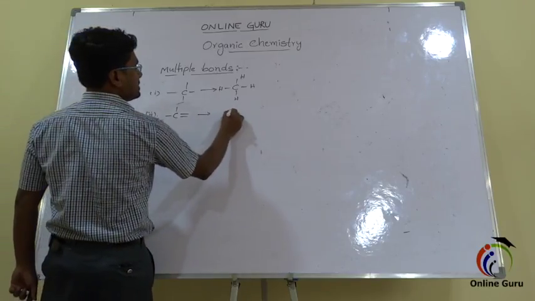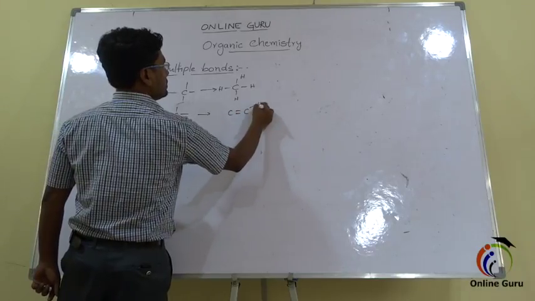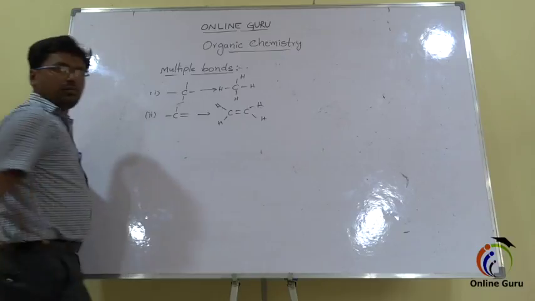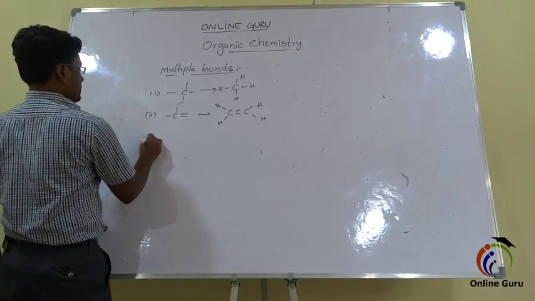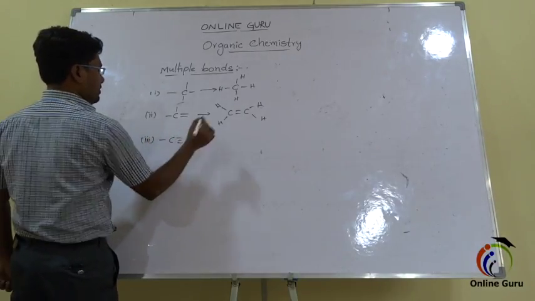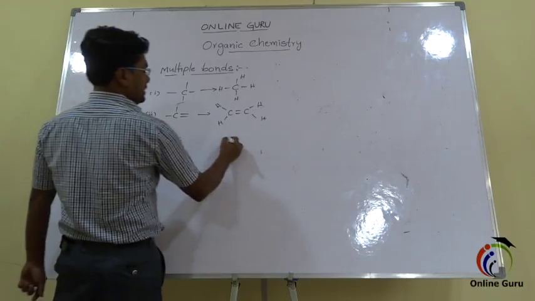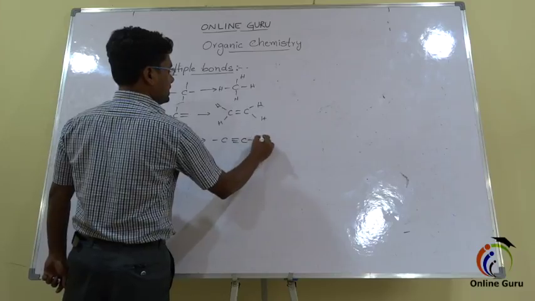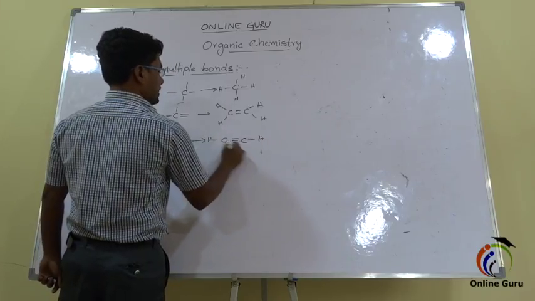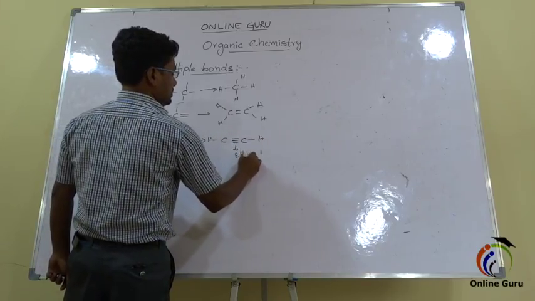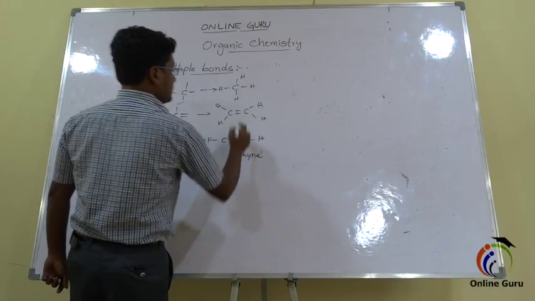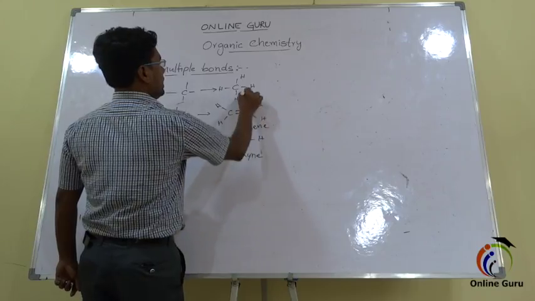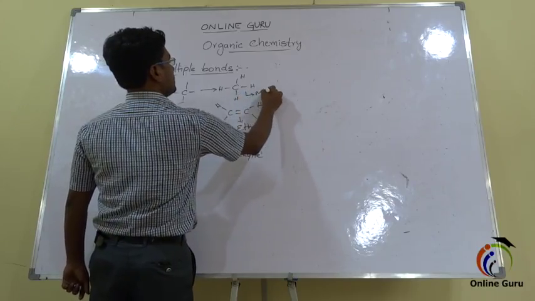An example for this is C2H4. So this is a double bond. Next, third one is carbon can form a triple bond, like this. An example for this is ethyne. So this is ethyne, and this is ethene, and this is methane.